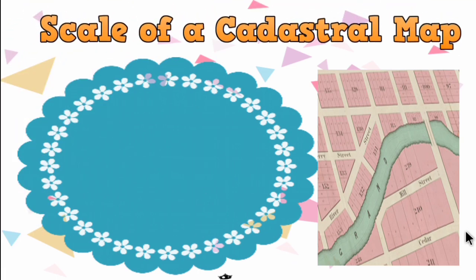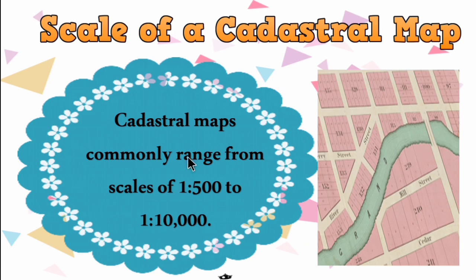So now let's see the scale of a cadastral map. So how is the scale represented on a cadastral map? Cadastral maps commonly range from the scales of 1:500 to 1:10,000. So the scale on the cadastral map will be within these two values, 1:500 to 1:10,000.